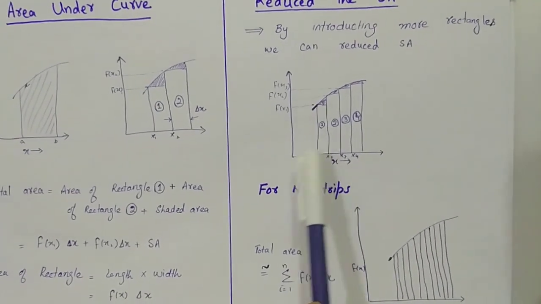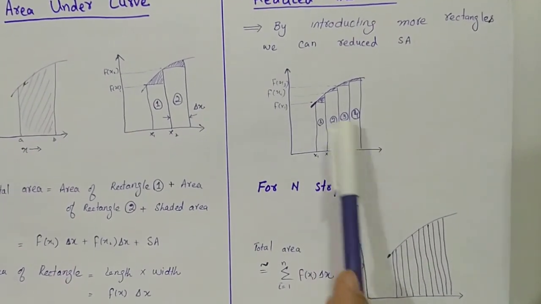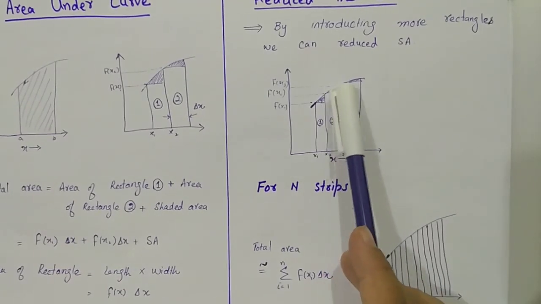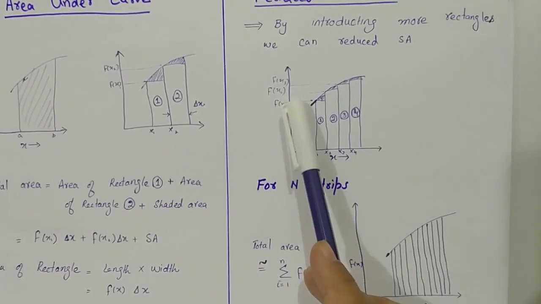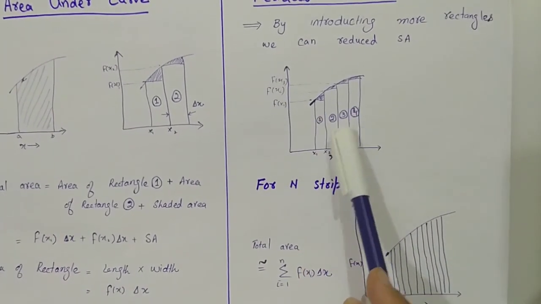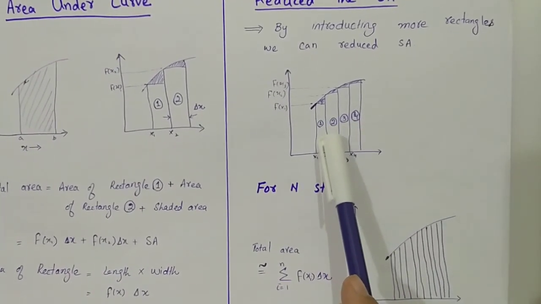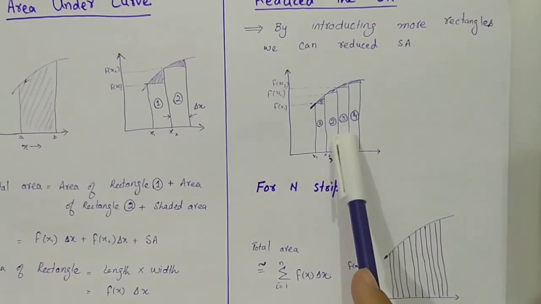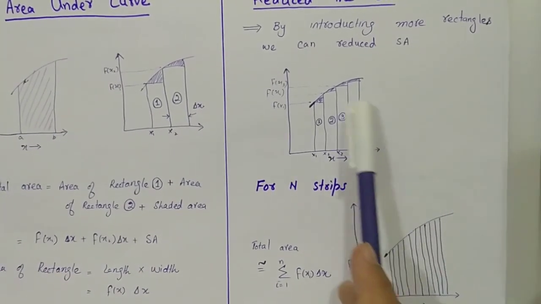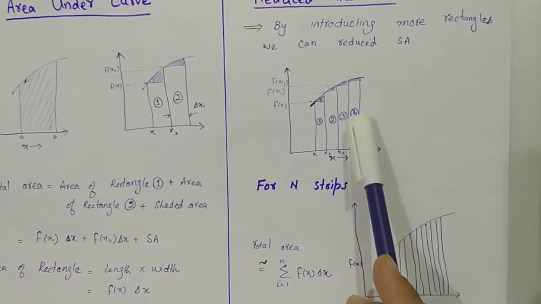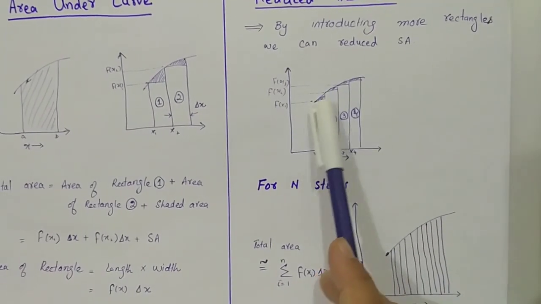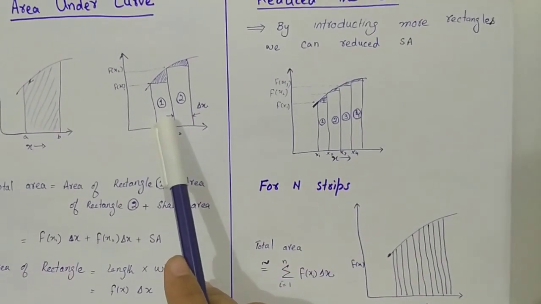If we make 4 rectangles, then you can see these shaded areas are reduced. Again, you have to calculate the area of the first rectangle, then add the area of the second rectangle, then third, and then fourth, plus these shaded areas. But in this case, these shaded areas will be less as compared to this.